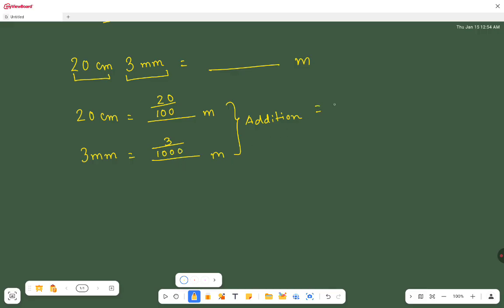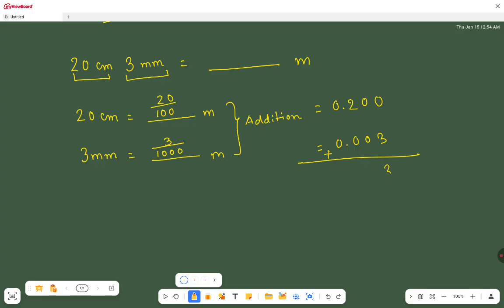That means here we will get 0.20, and from here we will get 0.003. Now we have to add these two. Here we will add 1 zero here.